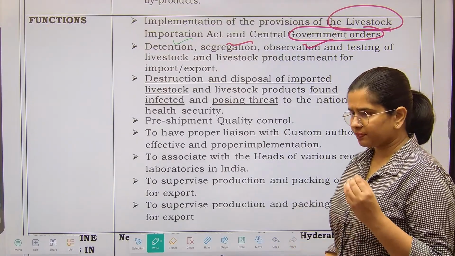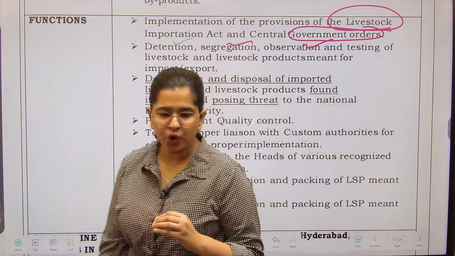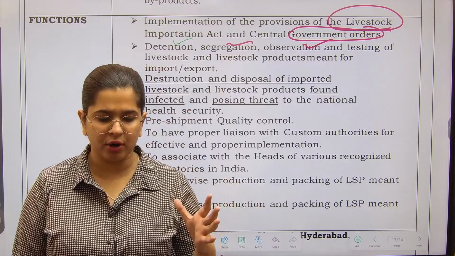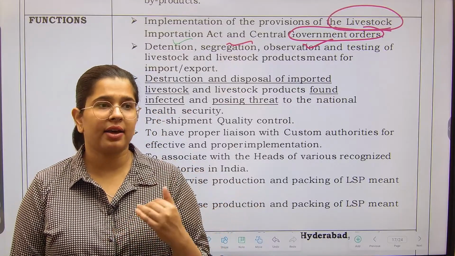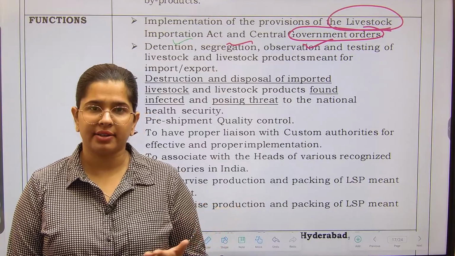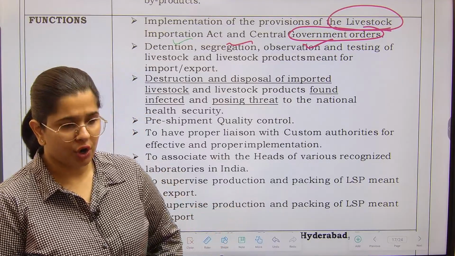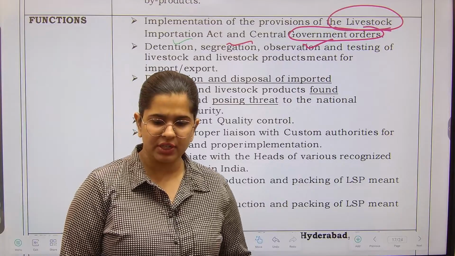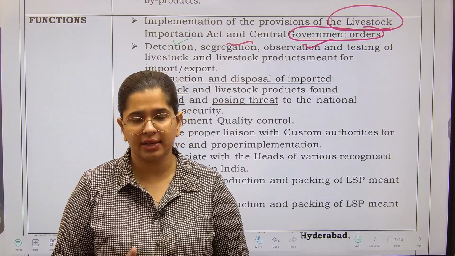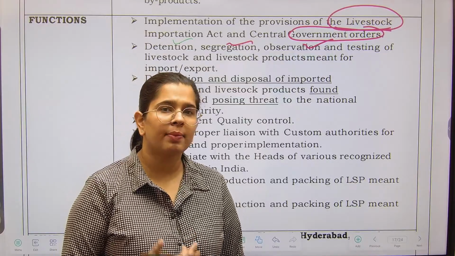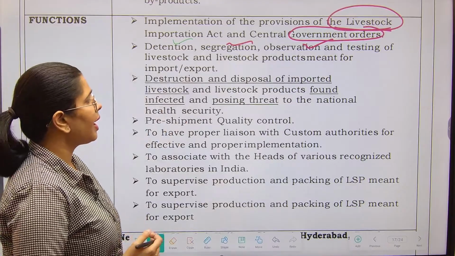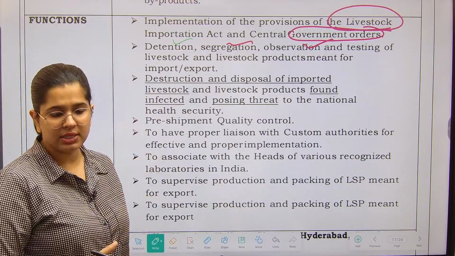See, when you import or export animals or anything related to animal products, there are standards that are called the sanitary and phytosanitary standards, right? Those standards ensure that when you transfer such living things or the products derived from those living things, they should match certain particular standards, right? So for that, you will have to go through this whole particular process here.